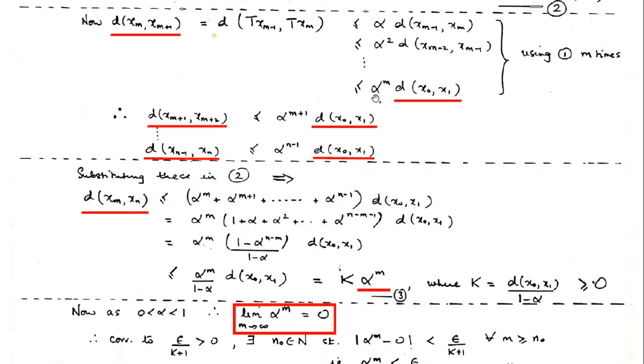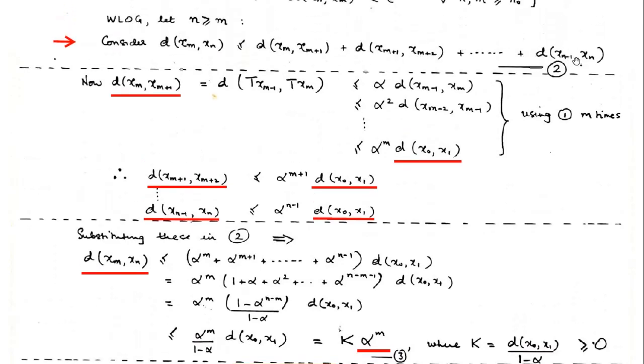So that is how we get that this distance is less than or equal to alpha power m, into this basic distance, the distance between the initial two points. In the same way, the distance between x_{m+1} and the next point will be less than or equal to alpha power m plus 1 times the distance between the original points. So the subscript is playing the role for the power of alpha. We have to simply identify the pattern.